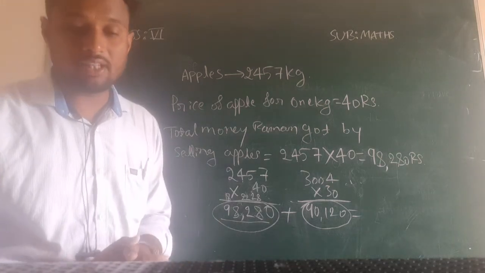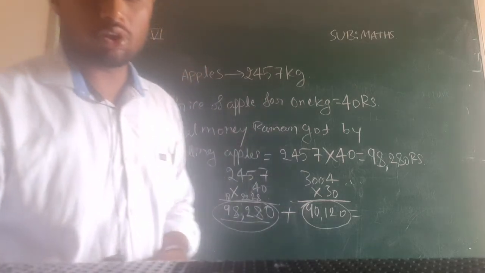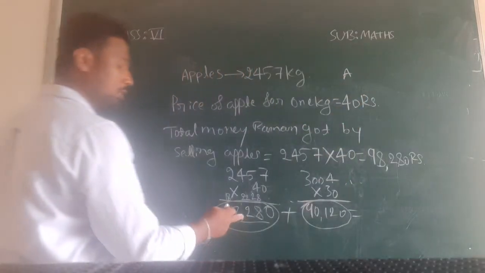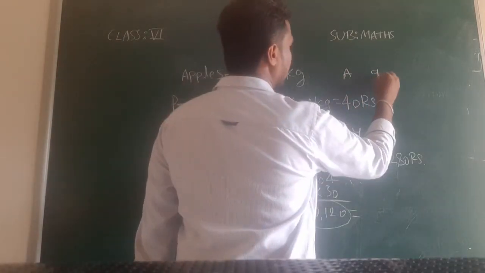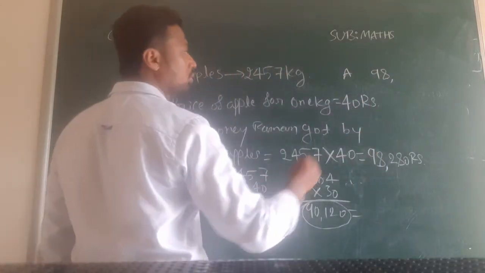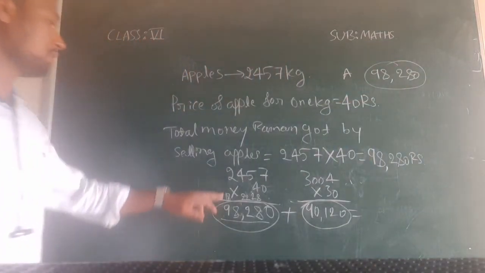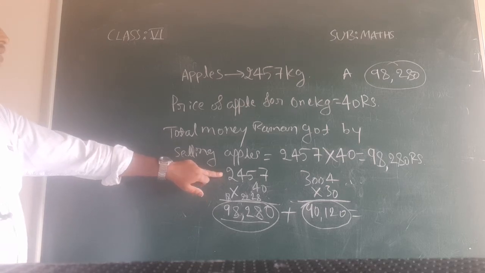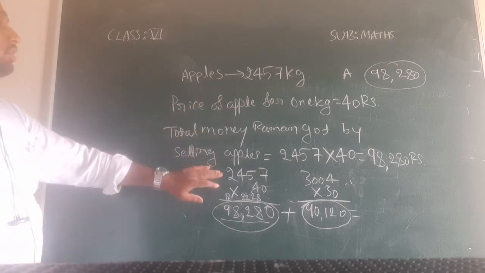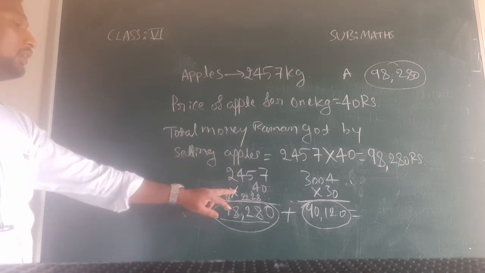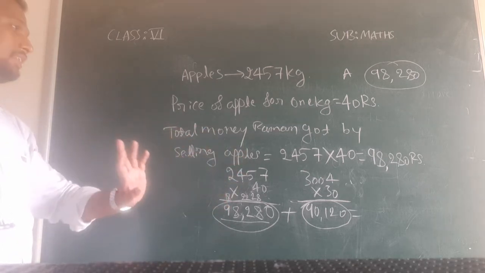Okay, so for that you have to make one table. In question number D, they are asking that. So just what you have to do, for apple, how much has he got? 98,280 rupees. How did you get this answer? By multiplying the total weight of the apple into the rate per each kg.